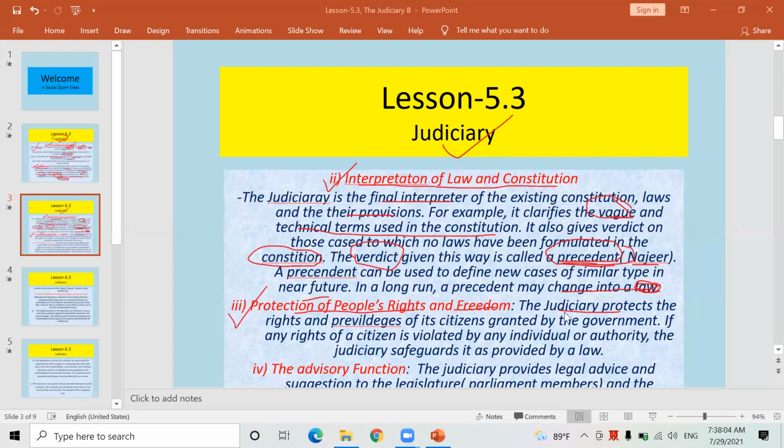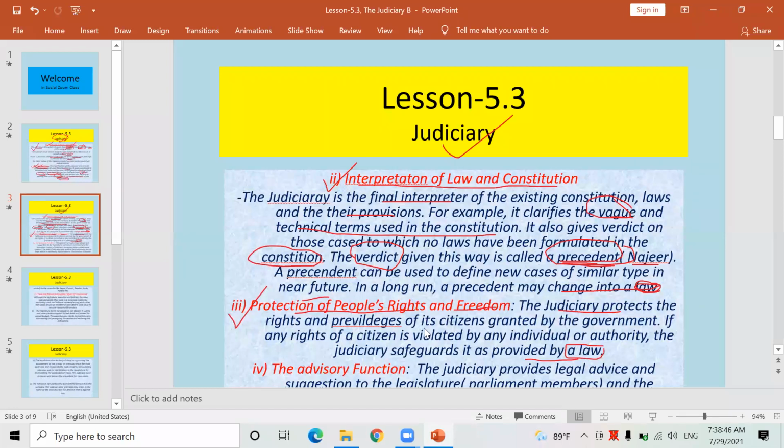Look here. It is written: judiciary protects the rights and privileges of its citizens guaranteed by the government. If any right of a citizen is violated by any individual or authority, the judiciary safeguards it as provided by law. According to the law, the court has to give us justice. Suppose your right has been violated by a police officer who is a civil servant of this nation. Even then we can file a case against that police, and the Supreme Court or High Court or District Court, wherever we file the case, has to give us fair decision, fair justice.